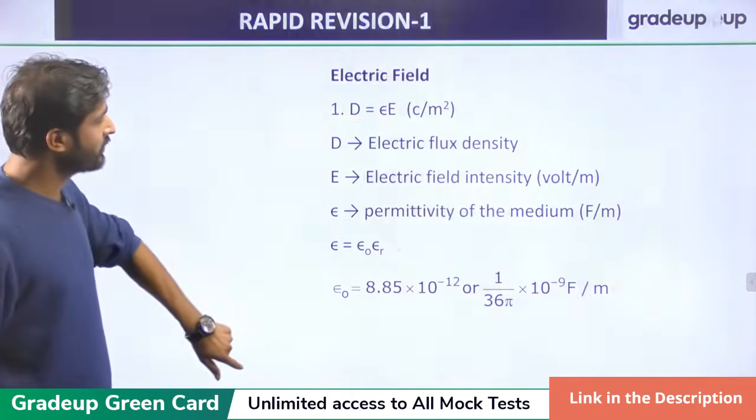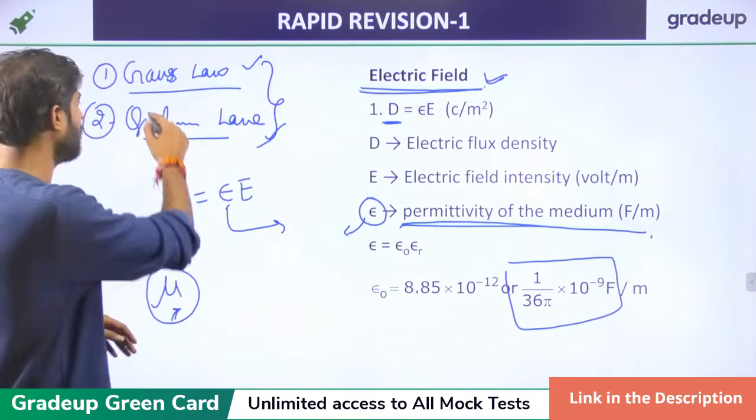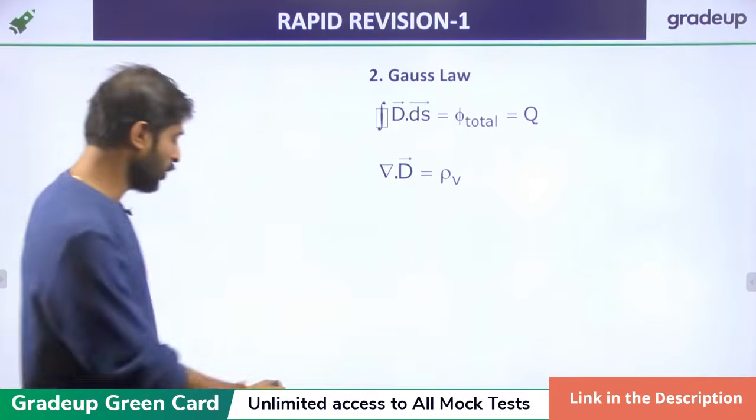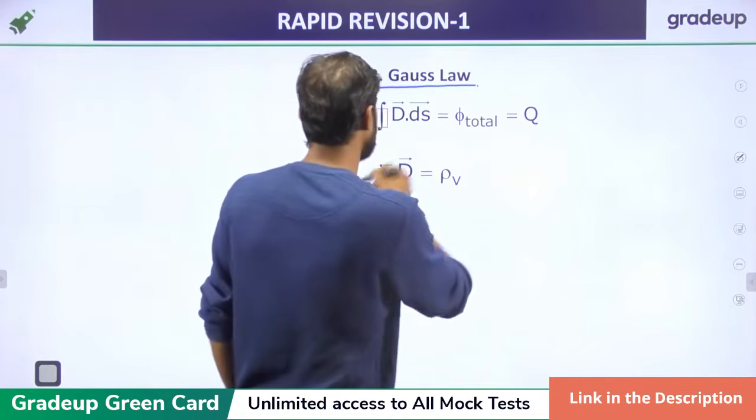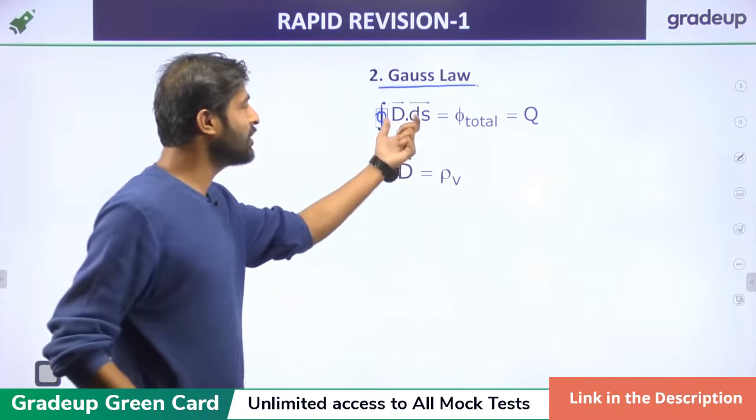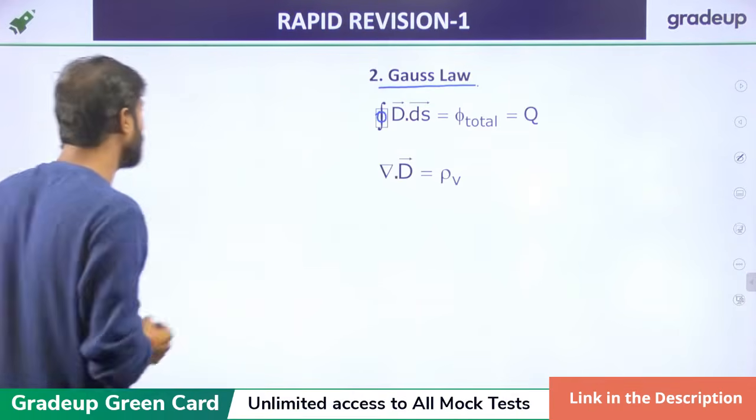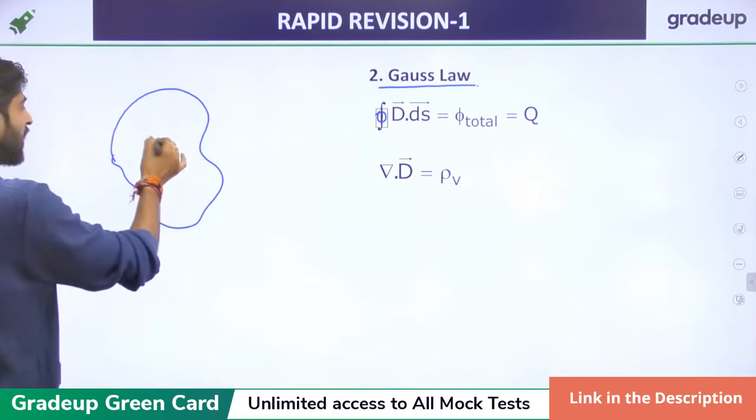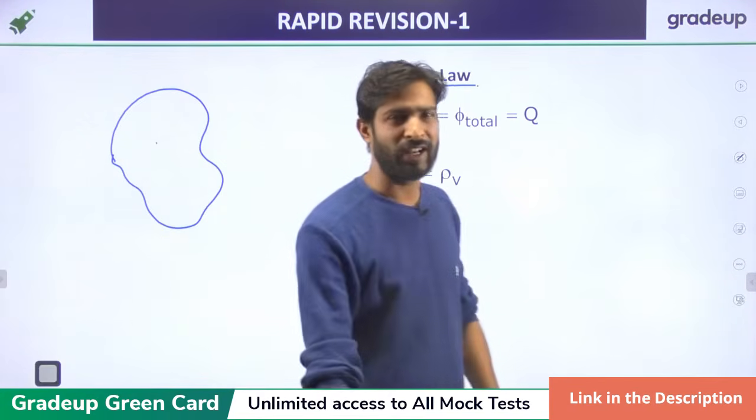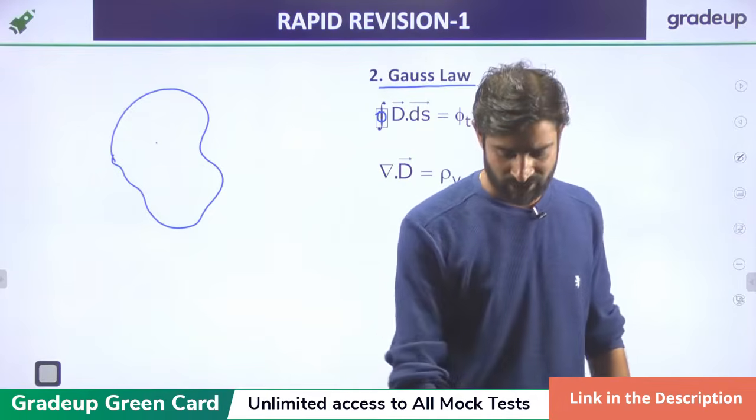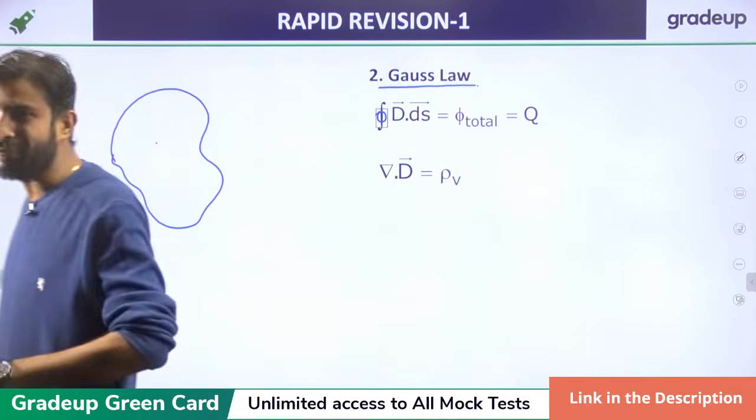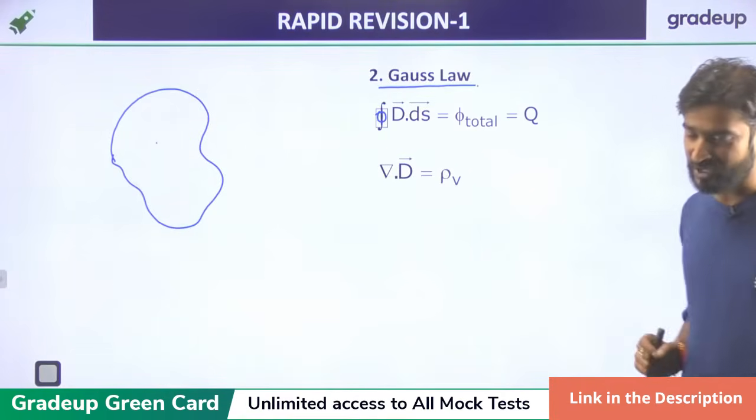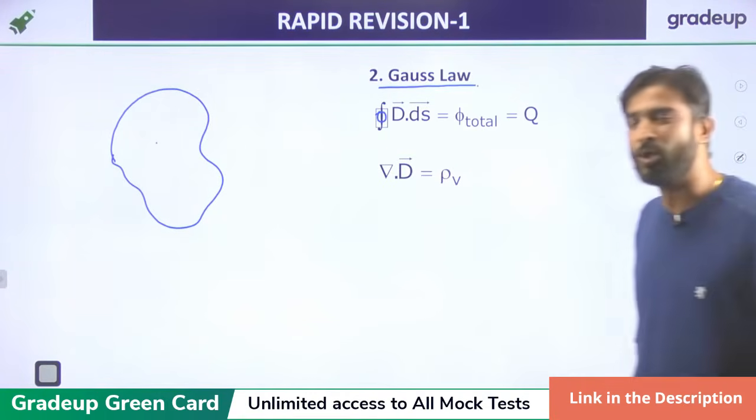That is one important thing in the electric field: D equal to epsilon E. Sometimes we have to use another one, that is Gauss law. In Gauss law we can say D dot ds. What about Gauss law? Gauss law states that the net flux of an electric field through a closed surface is directly proportional to the enclosed charge.